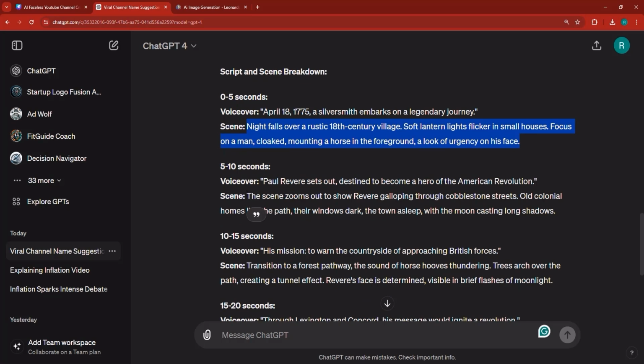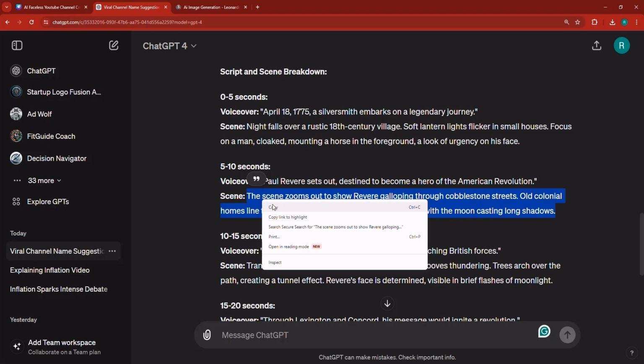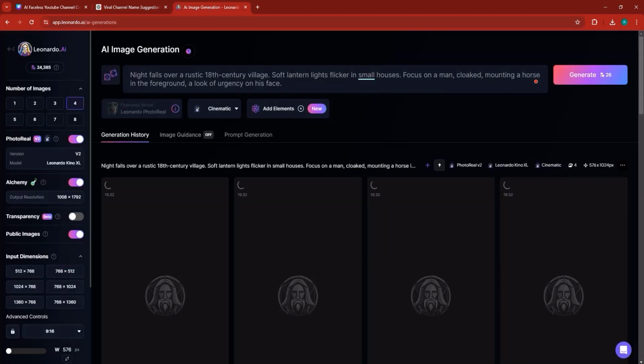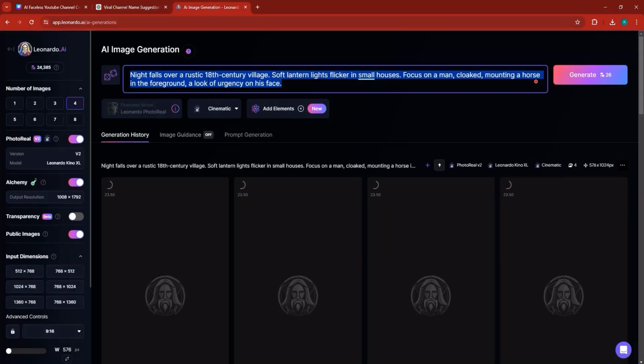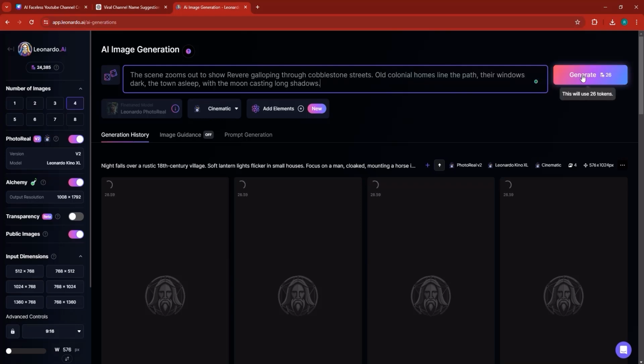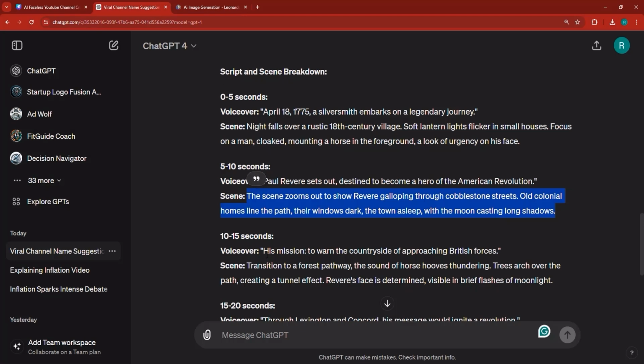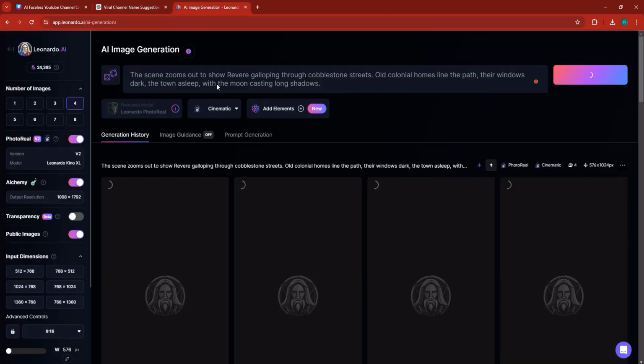Now, if I scroll down here, I'm going to copy this particular scene as well. And the good thing about Leonardo is that you can generate up to, I think, 8 images with the Pro plan at a time. So I'm going to place this other description over the other one. I'm going to delete the other one and place the new one. And then again, when the job is basically sent, I can go back to ChatGPT to copy this description as well.